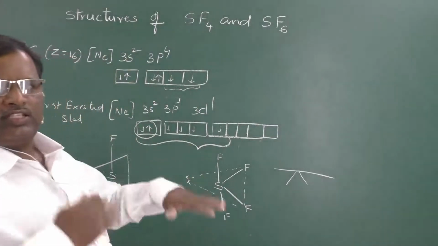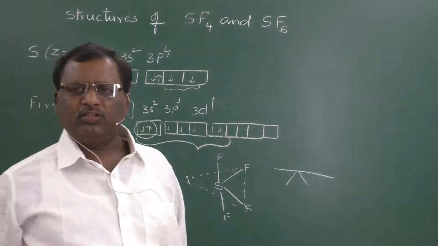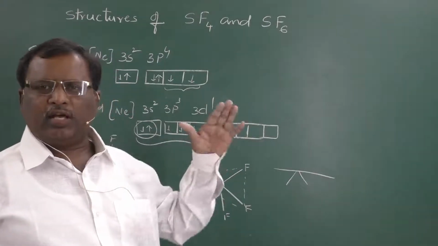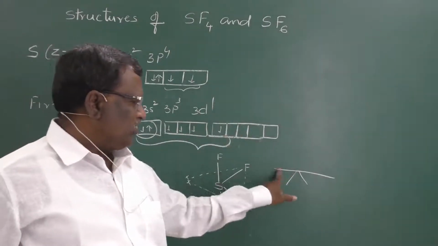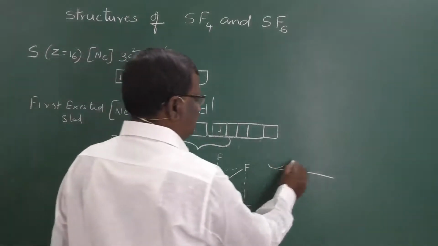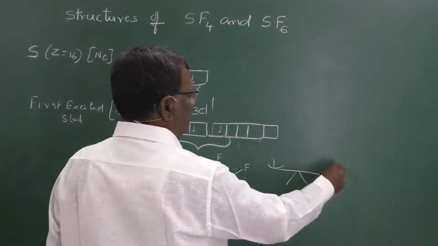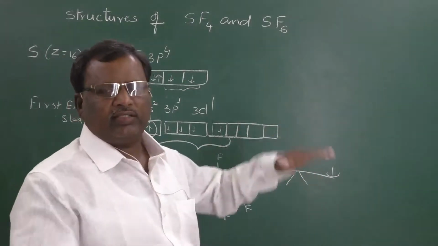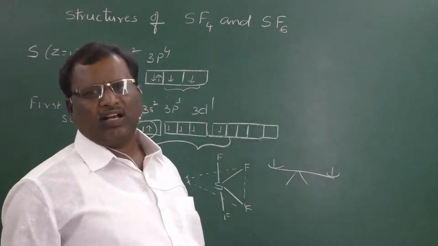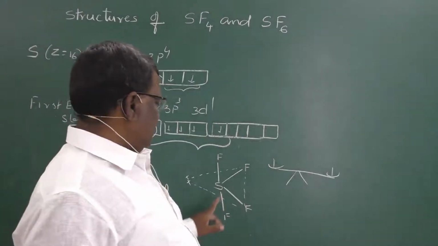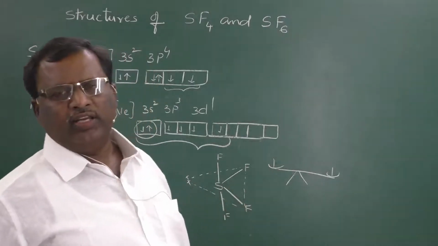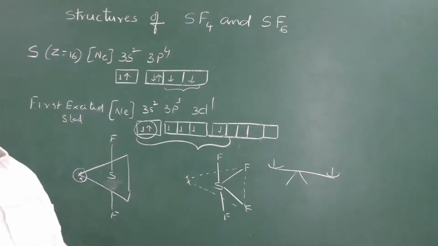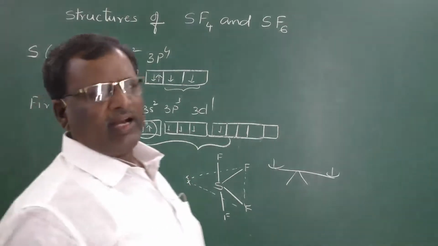Seesaw means children playing in the parks, you will have one type of game, seesaw, that we call it as, this is the stand and these are the 2 seats. Here one boy and here one girl are sitting and they swing like this, that is said to be seesaw. So, here the structure of SF4 is a seesaw structure with one lone pair and hybridization is sp3d.